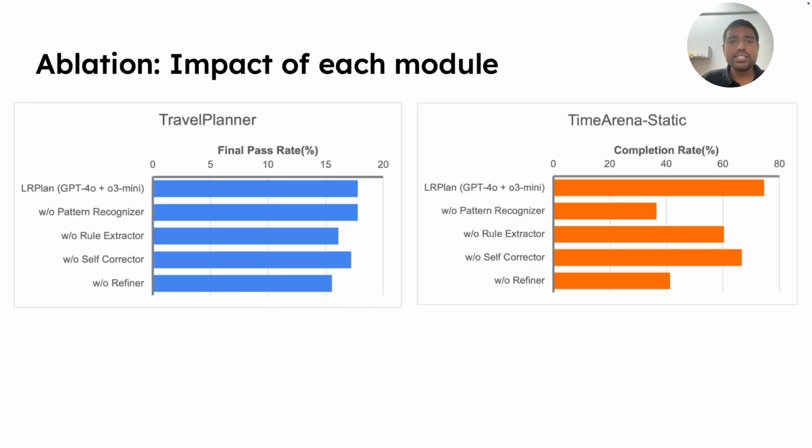As part of the ablation, we study the impact of each meta agent in our architecture. In both TravelPlanner and TimeArena-Static, we observe that LRPlan with all meta agents in action produces the optimal result.